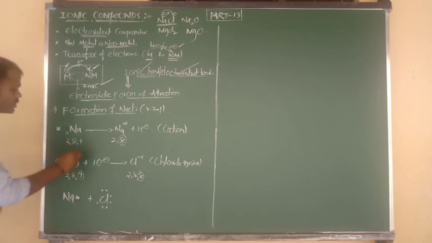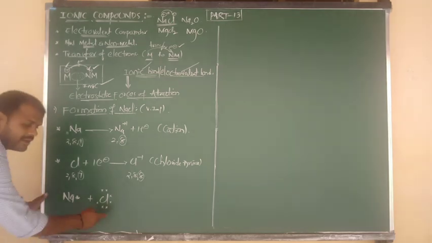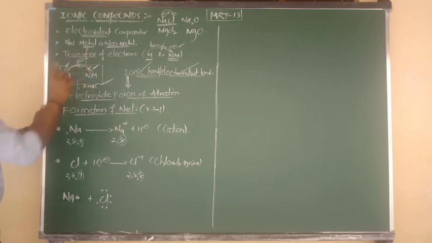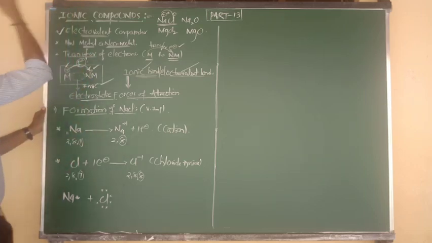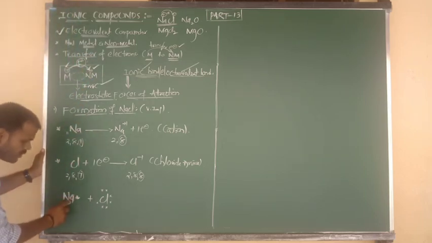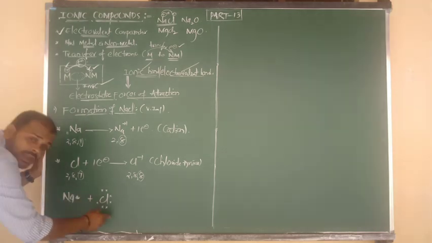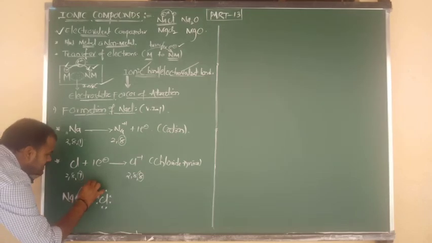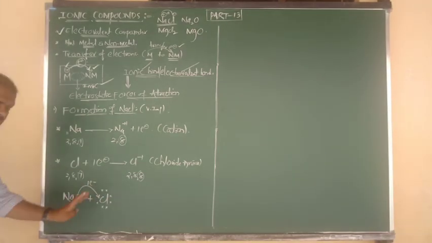And sodium in its outermost orbit, how many valence electrons are there? 1 valence electron. Good. So it is a metal and chlorine is a non-metal. From metal to non-metal, transfer of electron takes place. That is the meaning of ionic bond. So from sodium to chlorine, from metal to non-metal, transfer of one electron takes place.